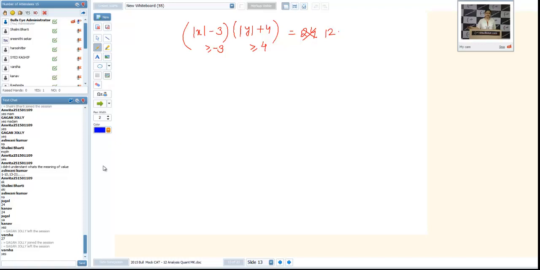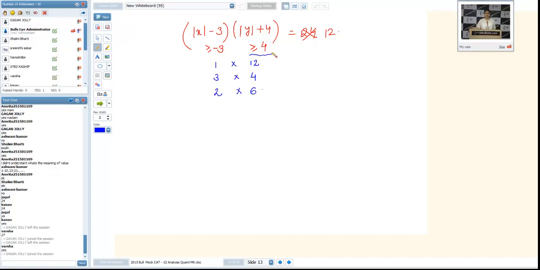So if I take the breakup of 12, it can be 1 into 12. It can be 3 into 4. It can be 2 into 6. That's it. See, the second expression should be positive. Obviously, the first expression will automatically become positive, because only then can you get 12 as the product. Either both should be negative or both should be positive. So these many cases are here. We cannot take any other case.